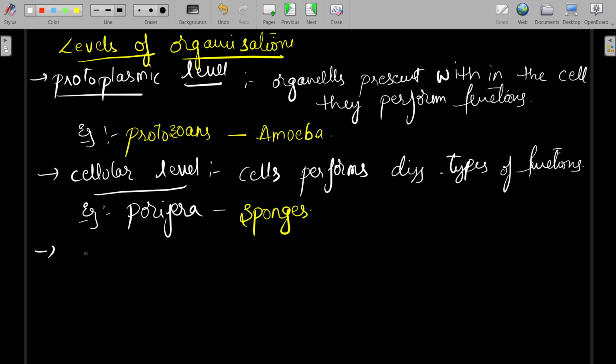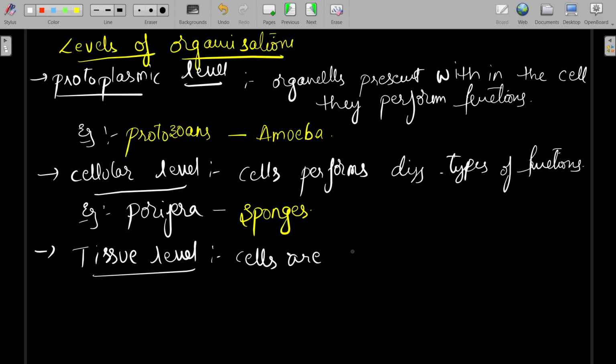Next, the tissue level of organization. Here, cells are arranged into tissues to perform different functions.